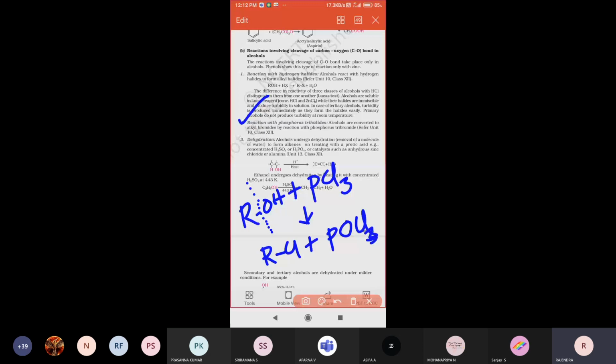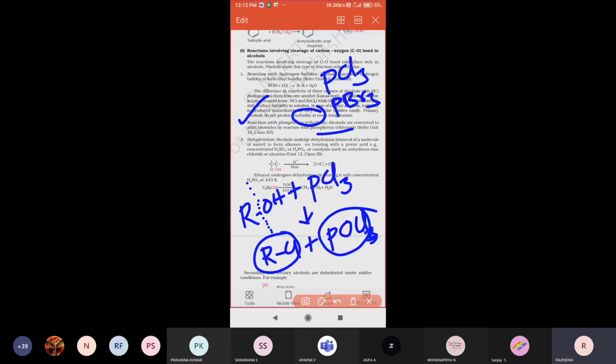So that means alkyl halide plus phosphonyl chloride is produced. As phosphorus trihalide we can take either PCl3, phosphorus trichloride, or PBr3, phosphorus tribromide. If any of these compounds is taken, finally we get alkyl halides.